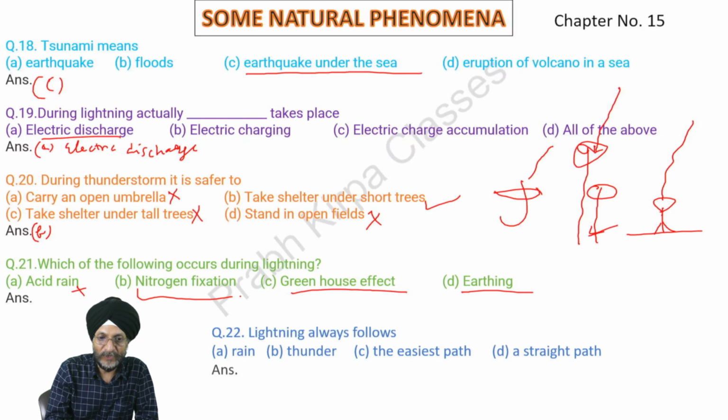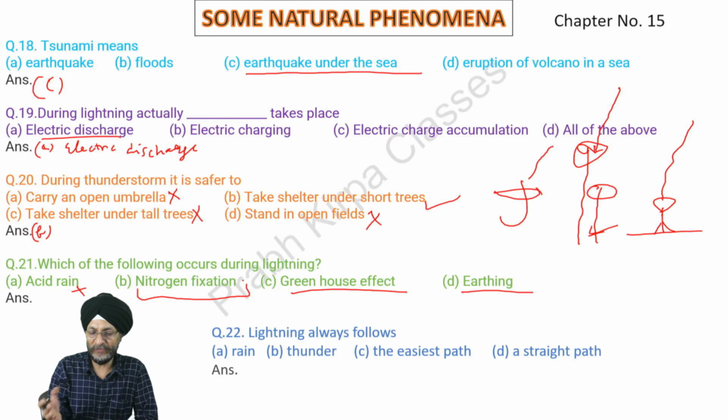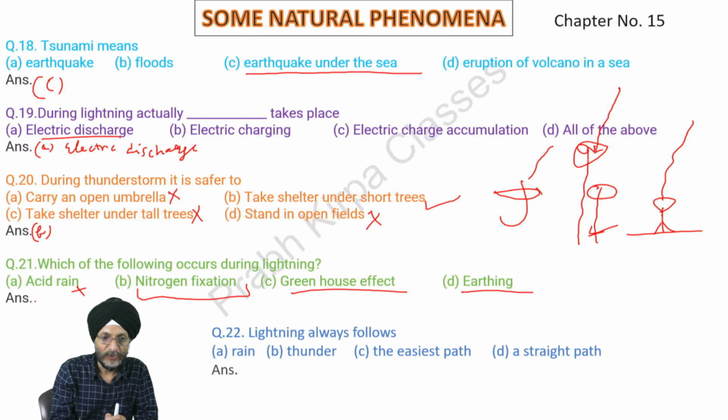Most nitrogen fixation is done by plants, as you have read in the books. Only a small percentage of the total nitrogen fixation is done by lightning. So our answer is nitrogen fixation.